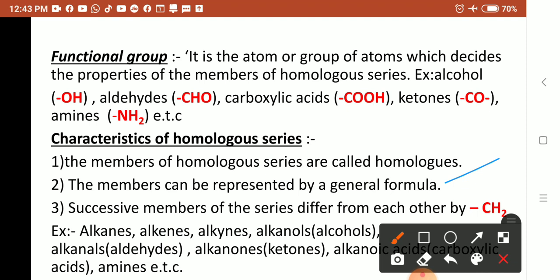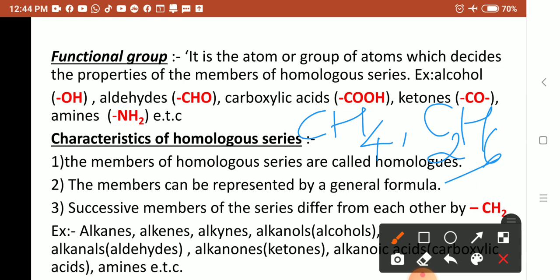You know the alkane series. The first member is methane, CH4. The second member is ethane, C2H6. If you take the difference, C2 minus C is 1 C, and H6 minus H4 is H2.